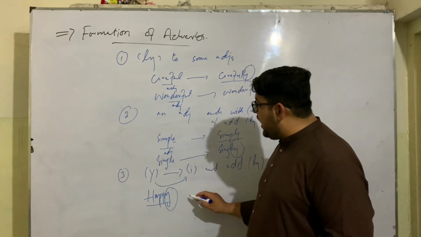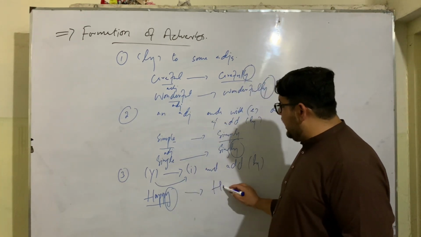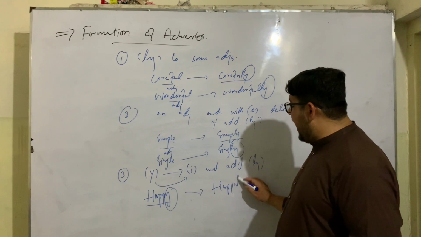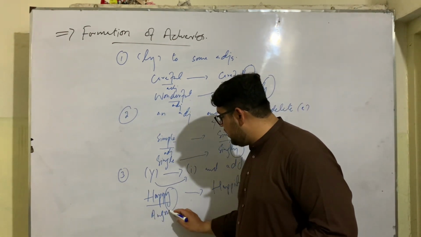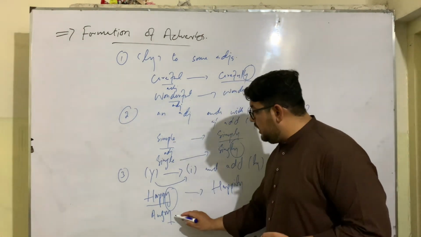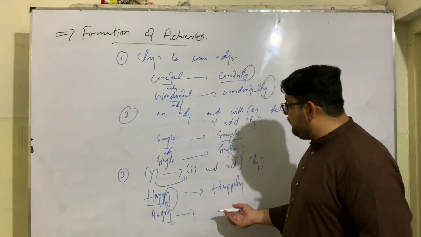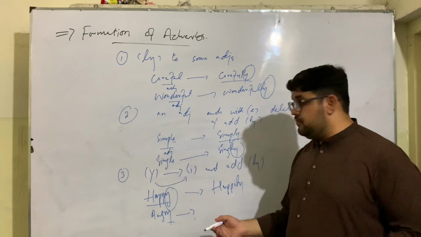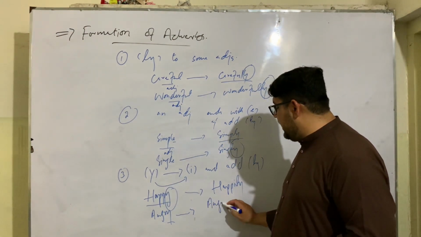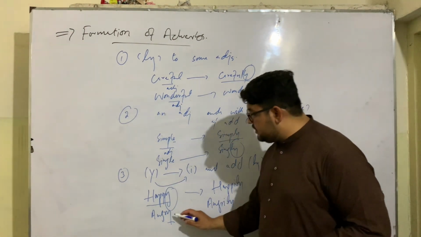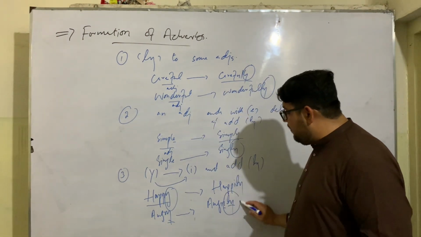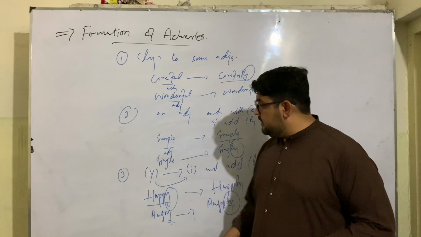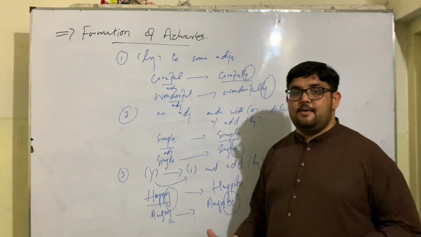So we change y to i and add ly, and we form the adverb happily. Similarly, angry ends with y. We change y to i and add ly to form the adverb angrily. This is the third way of forming an adverb.